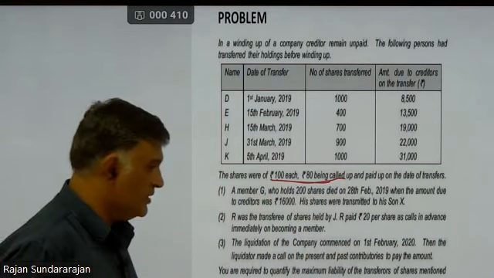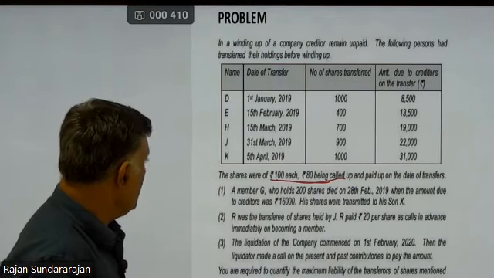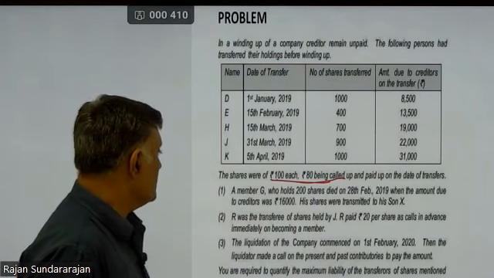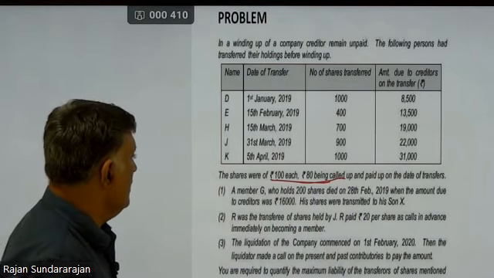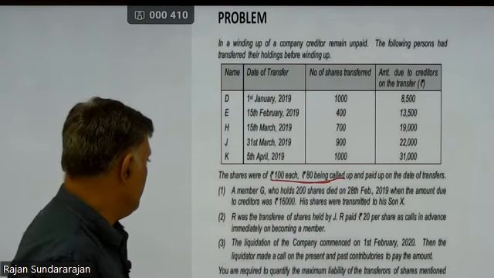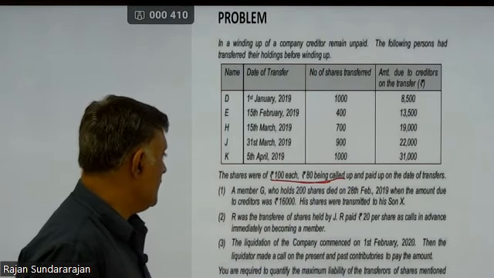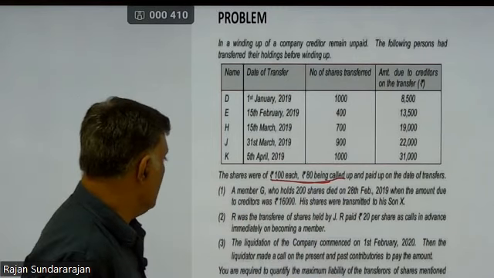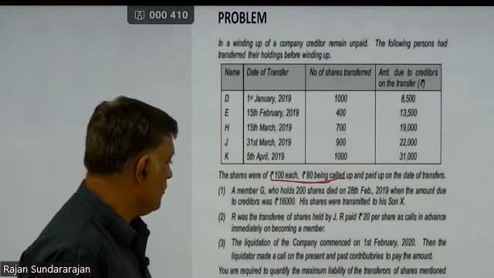Now, there are 3 adjustments. A member G who holds 200 shares died on 28th Feb 19 when the amount due to creditors was 16,000. His shares were transmitted to his son X. R was the transferee of shares held by J. R paid 20 rupees per share as calls in advance immediately on becoming the shareholder.